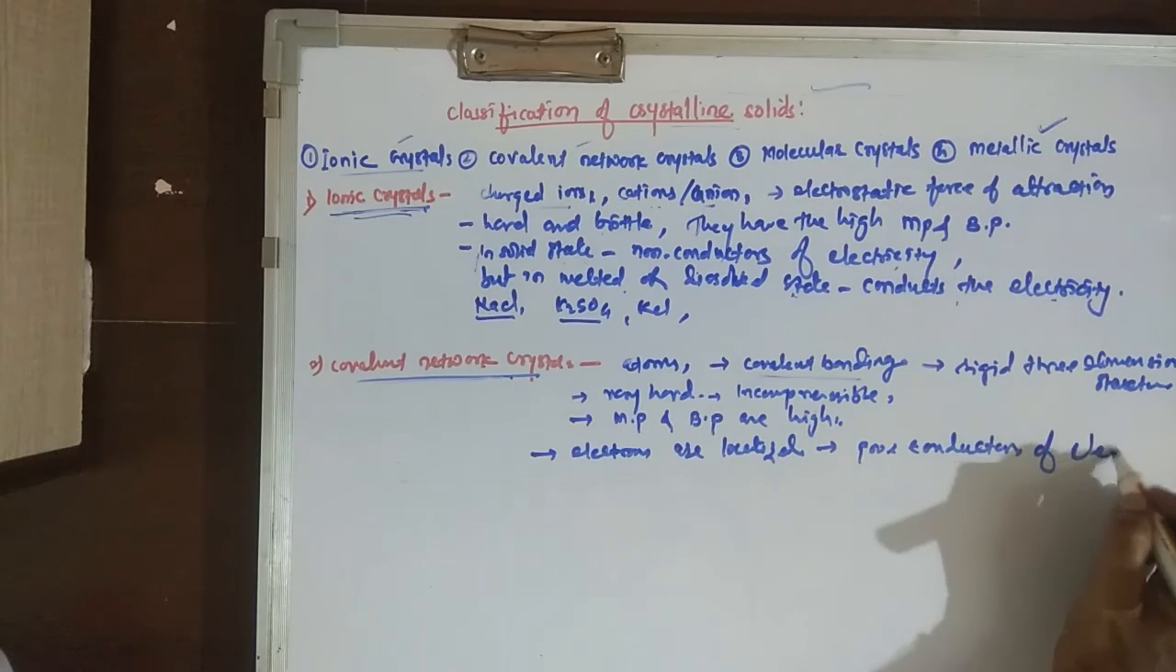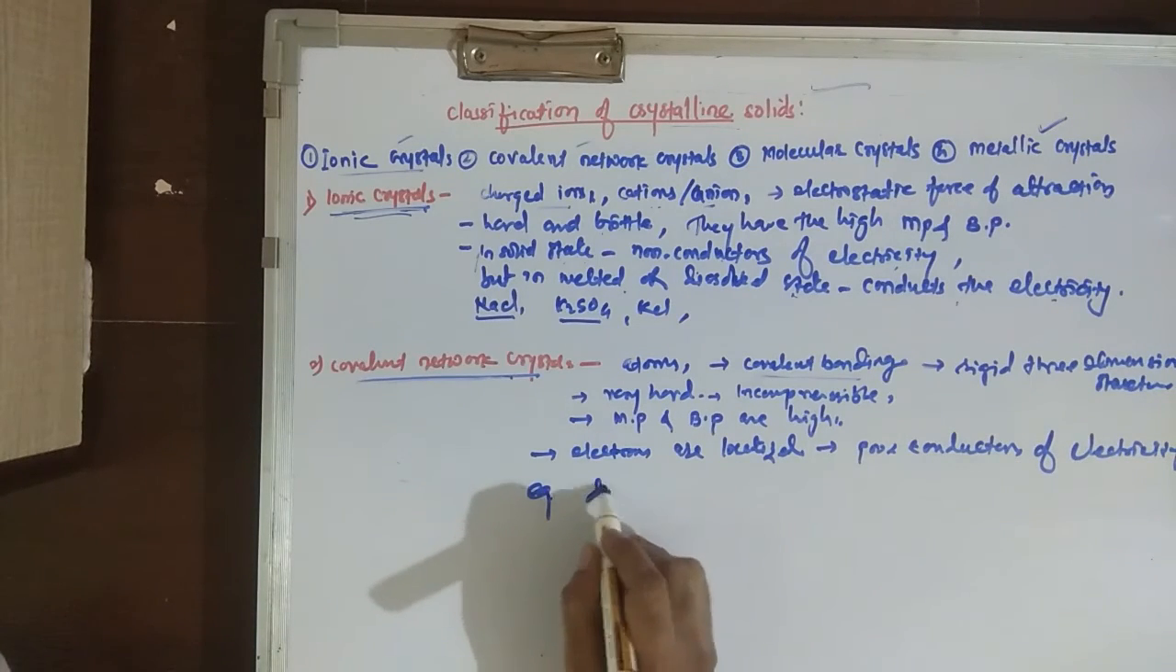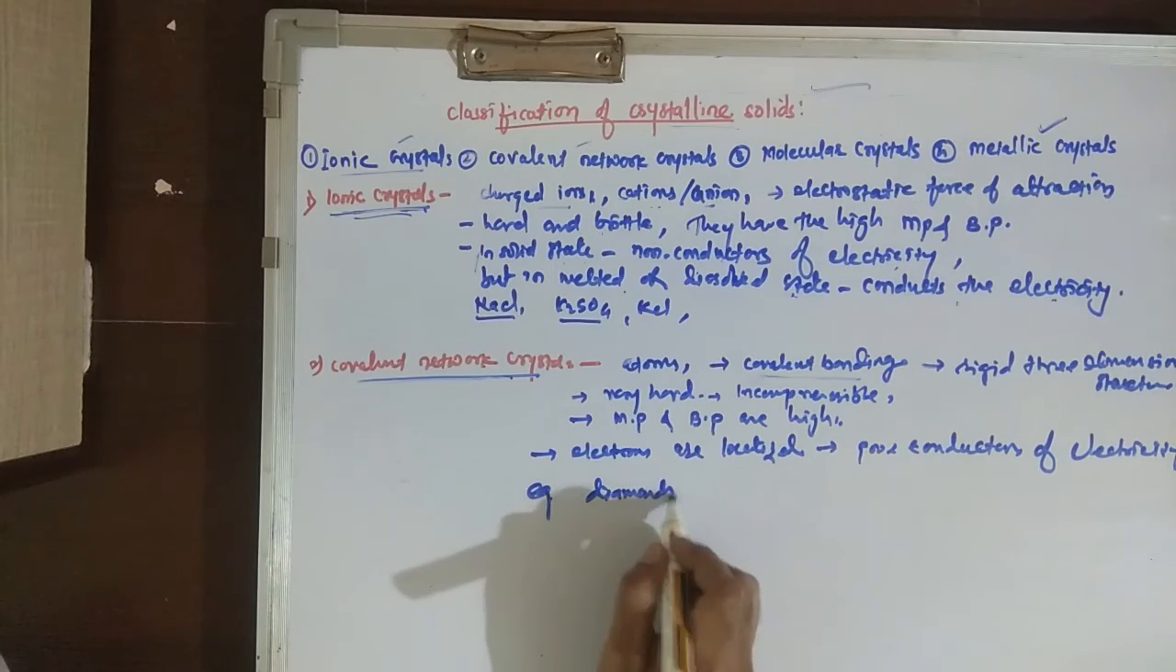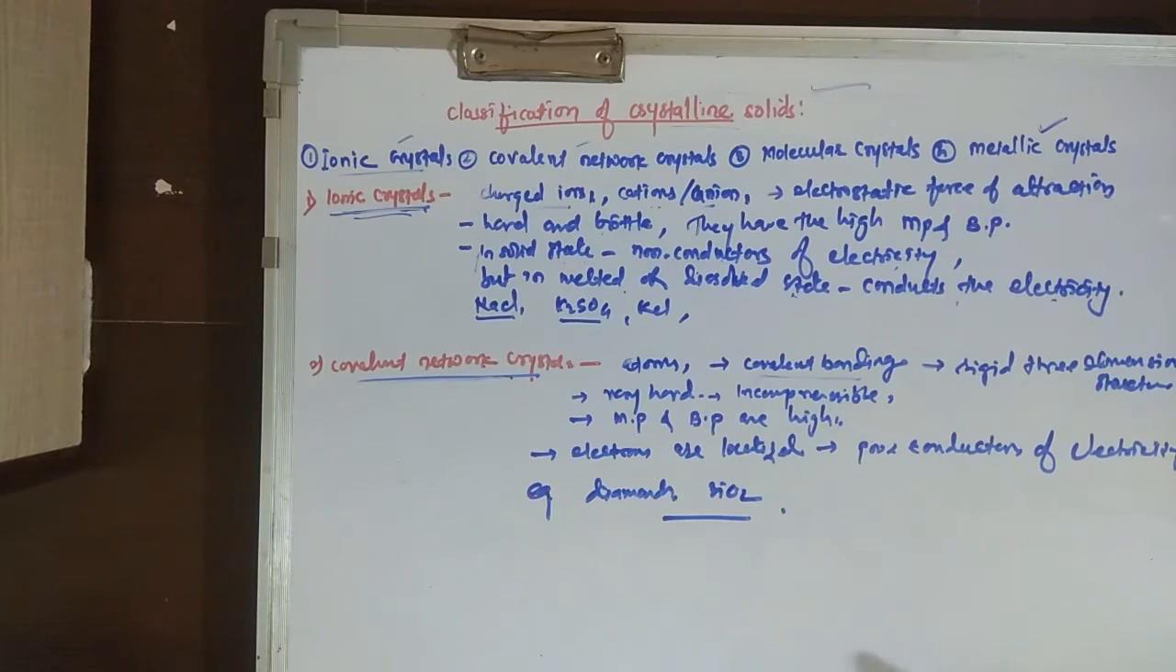Conductors of electricity. The examples are diamond, quartz or silica. These are poor conductors of electricity because of the delocalization of the electrons. So this is about the covalent network crystals.